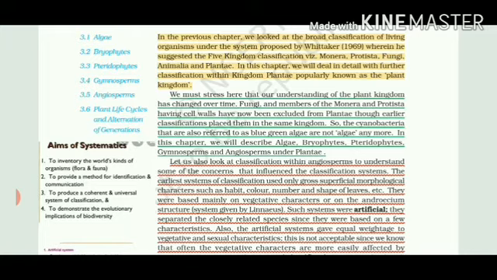Now, let us look at the aims of systematics. As in chapter number 1, we have talked about taxonomy. Taxonomy is just a process of classification of different kinds of organisms. What are the basic objectives behind it? First of all, we come to know that there are different kinds of plants and animals, meaning flora and fauna. Then it gives us a clear view of identification, nomenclature, and communication among different organisms.